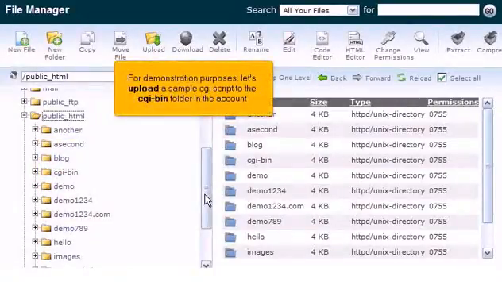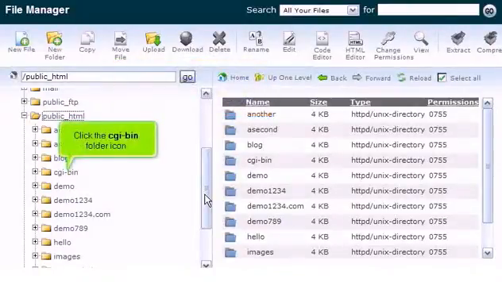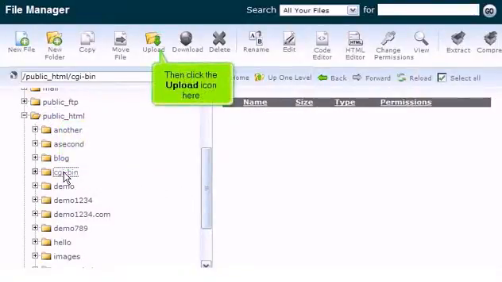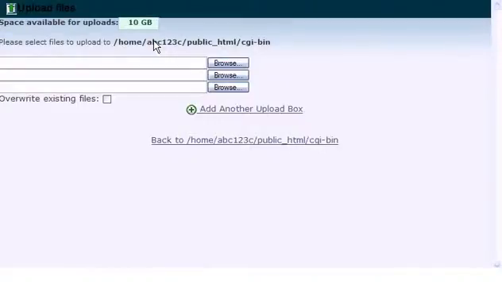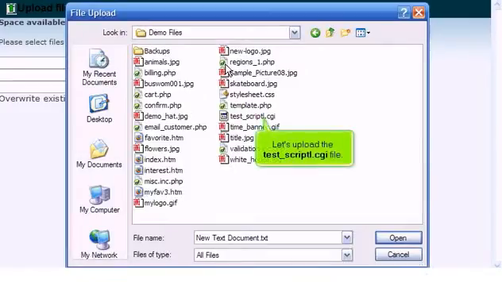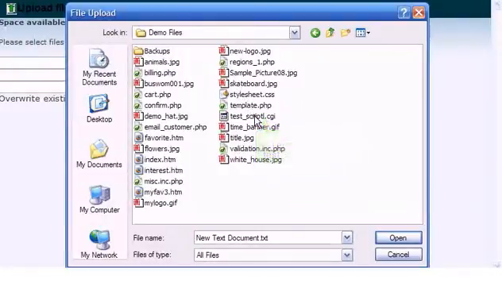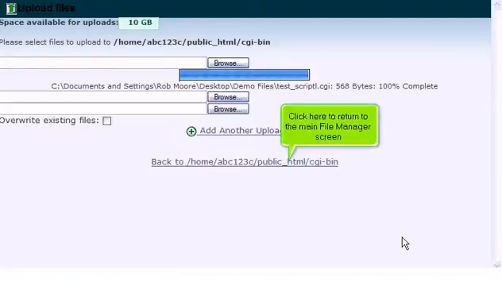For demonstration purposes, let's upload a sample CGI script to the CGI bin folder in the account. Click the CGI bin folder icon. Then click the Upload icon here. Click the Browse button. Let's upload the test-script1.cgi file. Click here to return to the main File Manager screen.